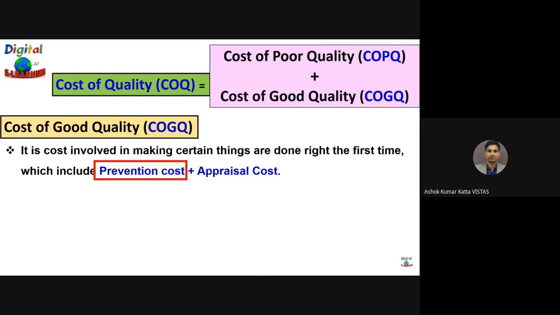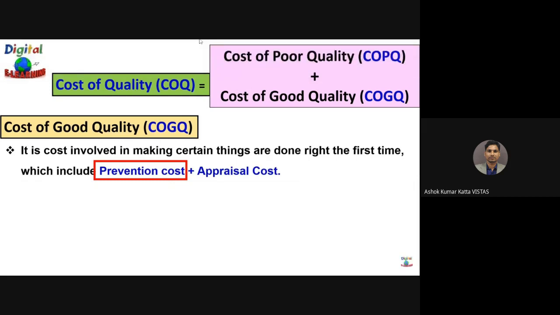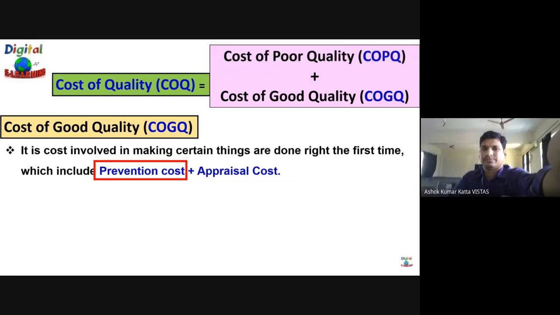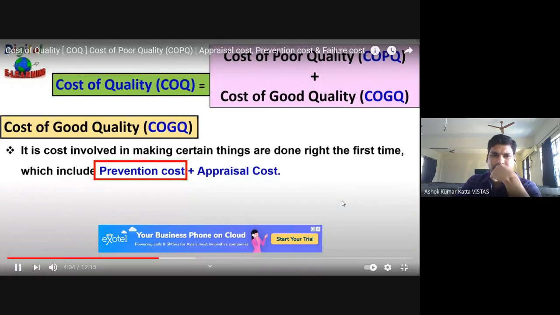these are the costs which are incurred to prevent or avoid quality problems. These costs are associated with design, implementation, and maintenance of the quality management system. They are planned and incurred before actual operation. In short, these are the costs that arise from the efforts to prevent defects in the system.